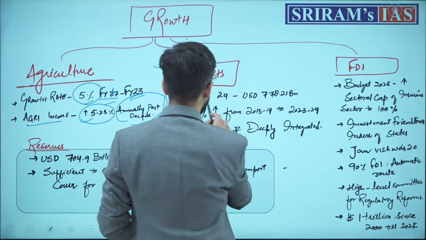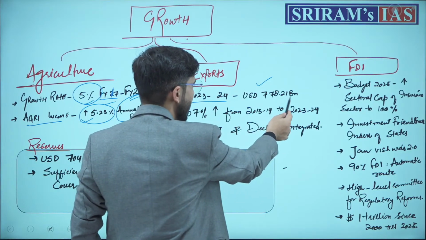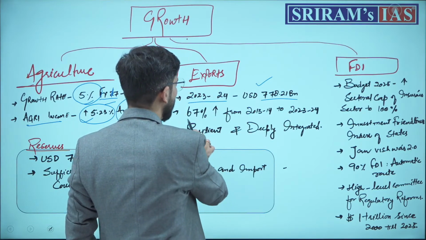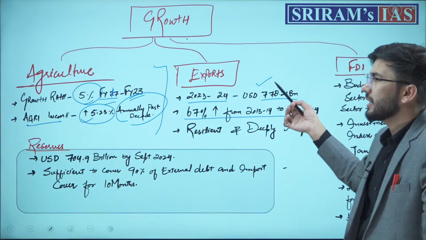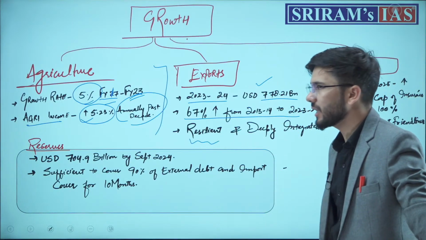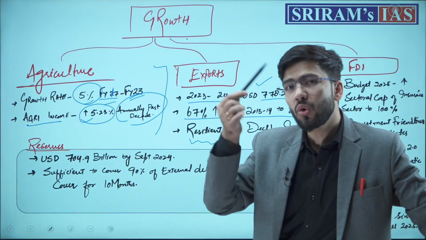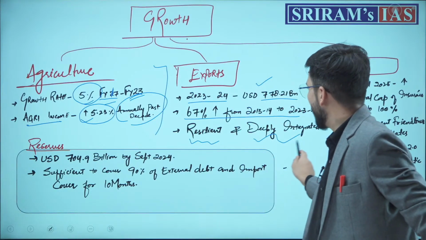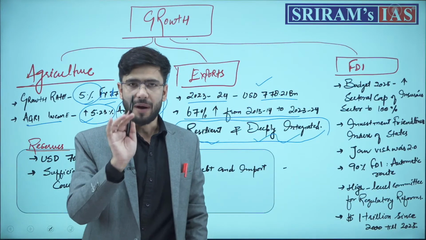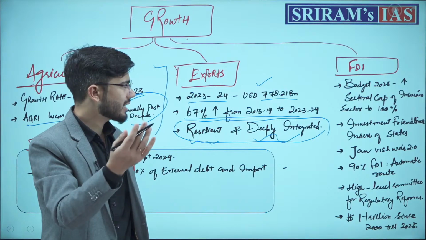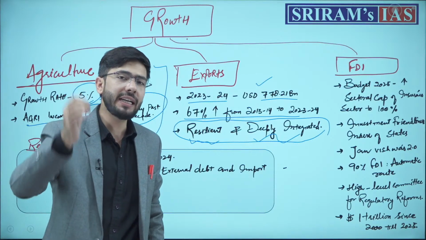Exports in India from 2023 to 2024 have increased and exports have been around $700 billion. The growth in exports from 2013 to 2023 has been 67%. India's export sector has witnessed resilience and has been deeply integrated into the global economy. Now remember this statement: India's economy has been resilient in the past 10 years, and has witnessed deep integration into the global economy.